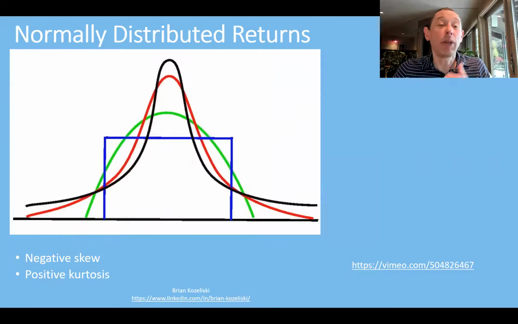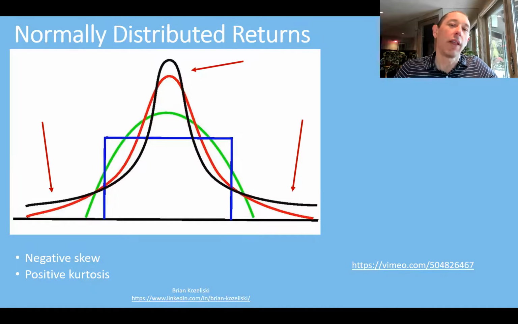It also, if we look at the kurtosis of the market, what we're going to see is positive kurtosis, which means that we're going to have this peaked center there, but we're also going to have these fat tails. We saw that fat tail on the skew there. So these are going to be skewed towards the negative returns, but that's what stock market returns actually look like.